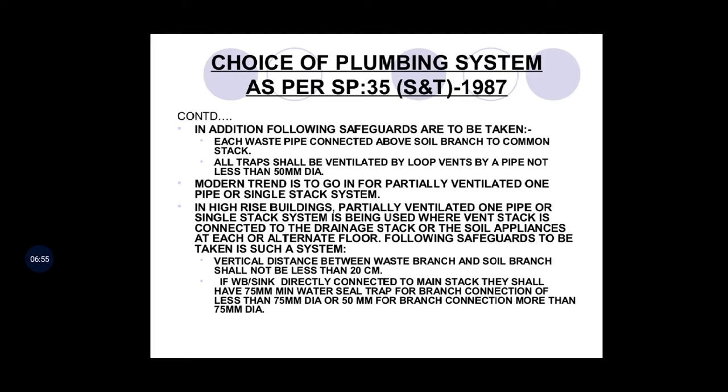The following safeguards are to be taken in such a case. Vertical distance between waste branch and soil branch shall not be less than 20 centimeter. If wash basins and sinks are directly connected to the main stack, they shall have a 75 minimum water seal trap for branch connections of less than 75 diameter, or 50 for branch connections more than 75 diameter.